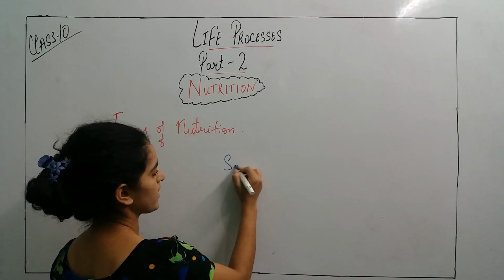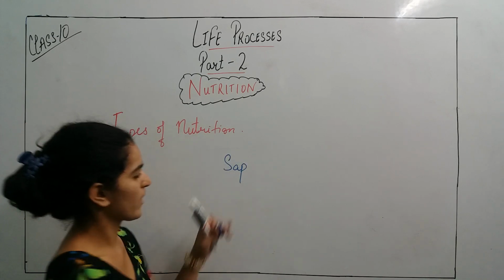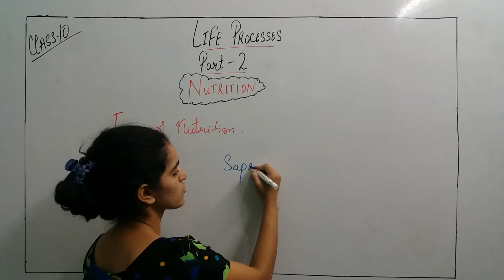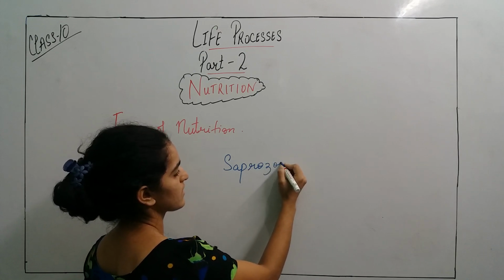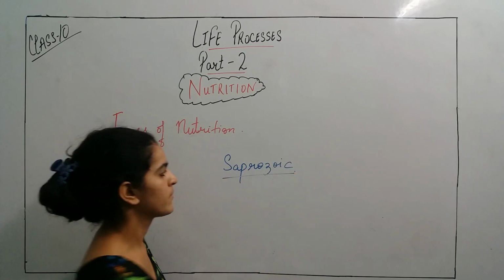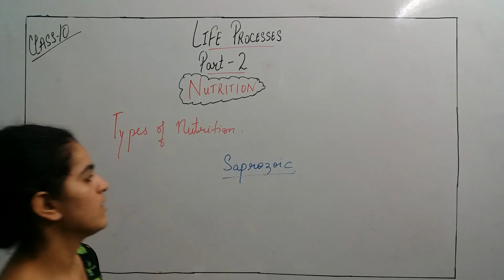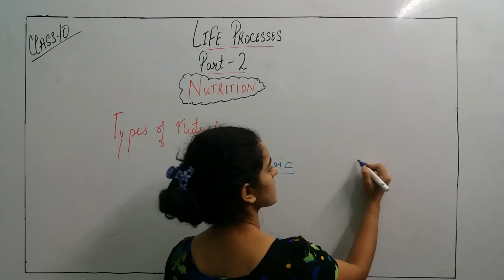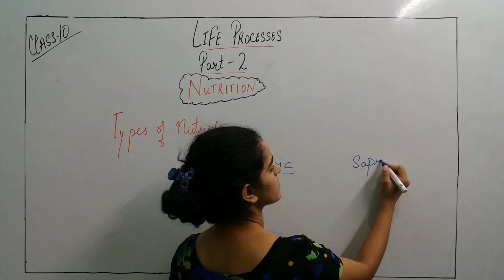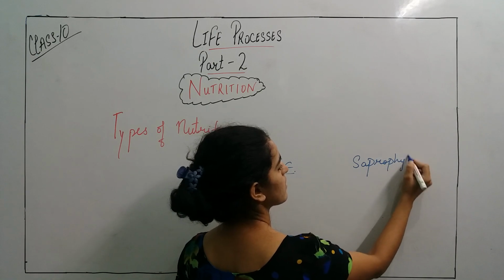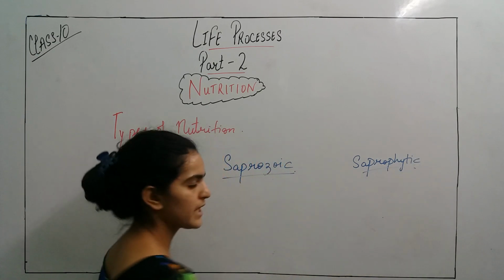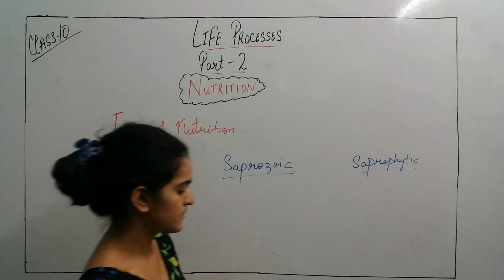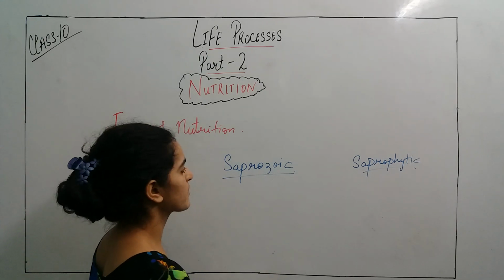In saprophytic, one more term is there, that is saprozoic. One is saprozoic and one is saprophytic. They have different meanings, so they have different terms. What happens in saprozoic?